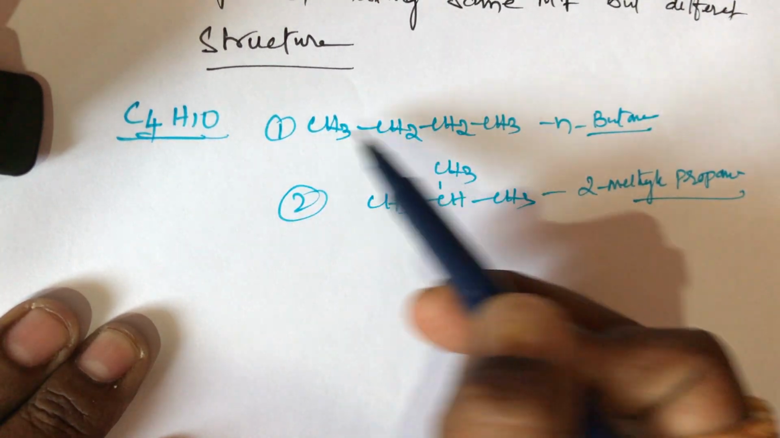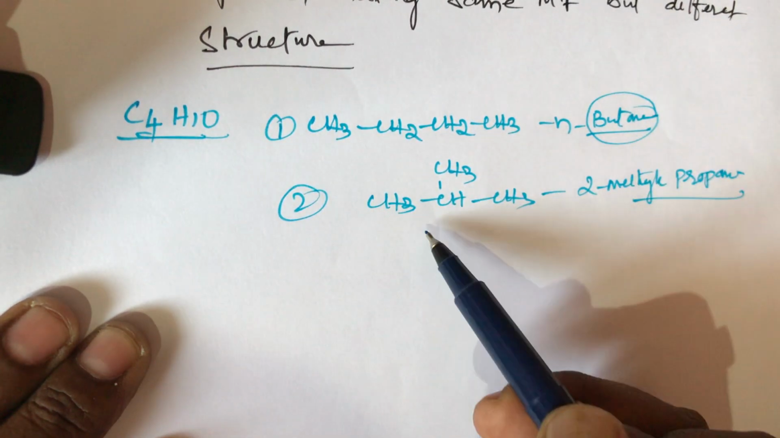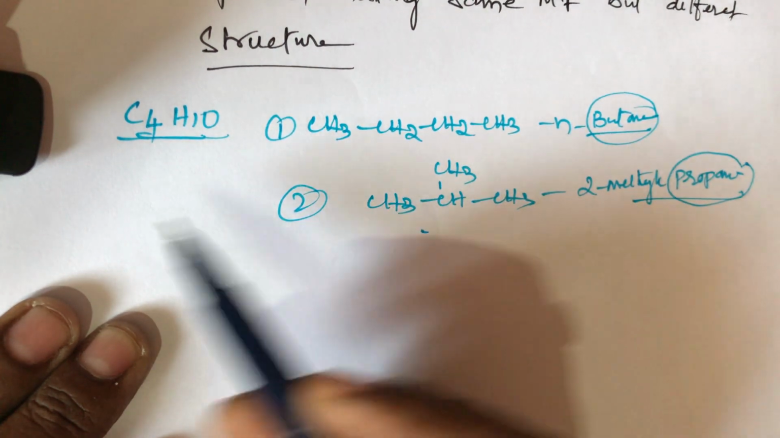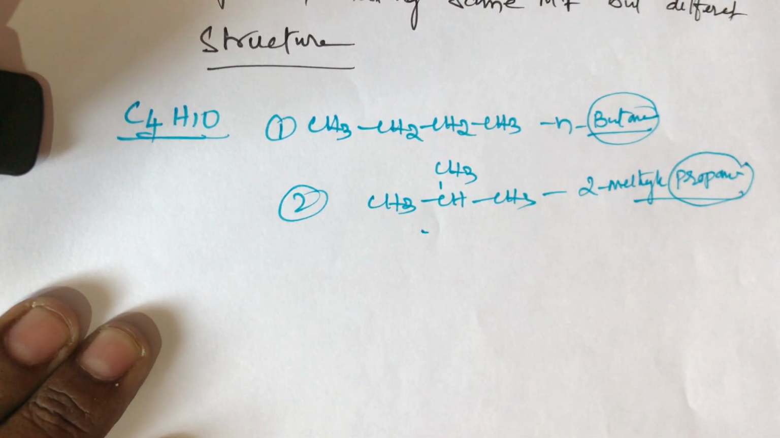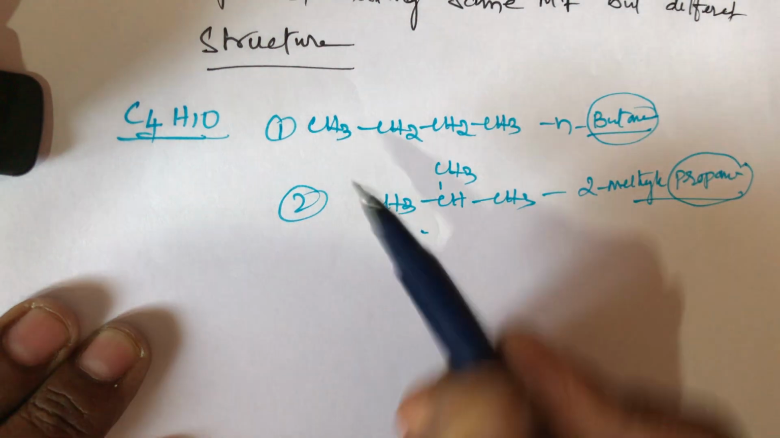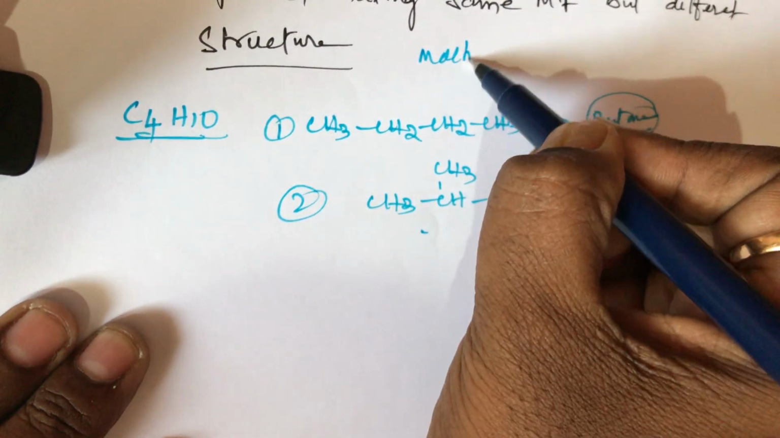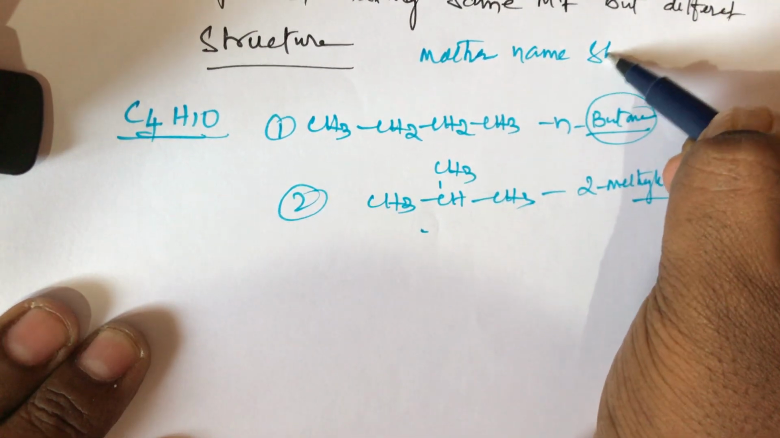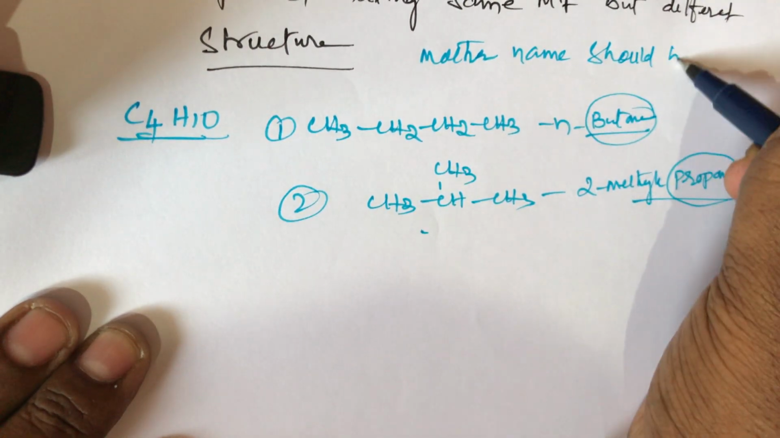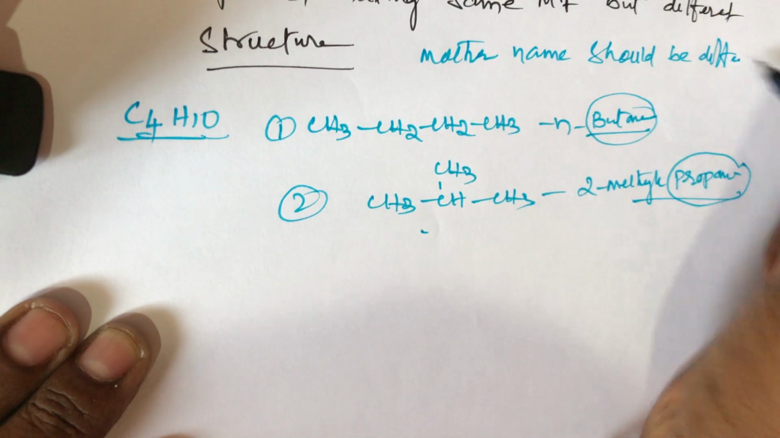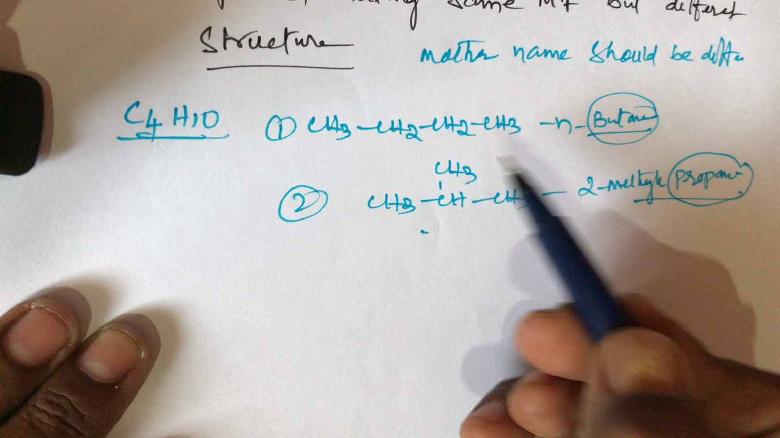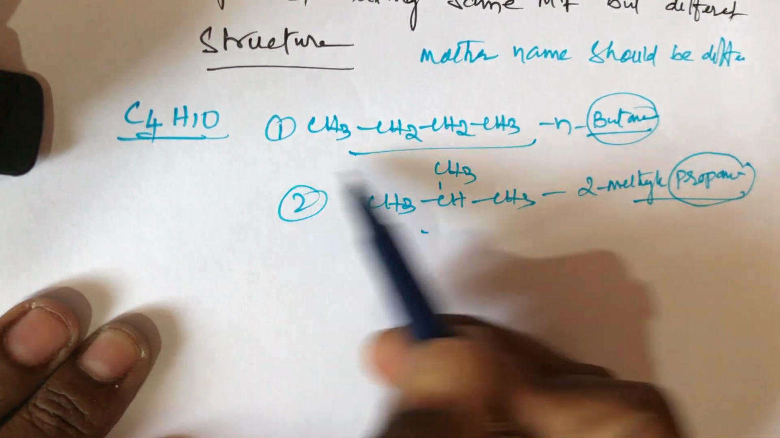Here the parent name is n-butane. In the second structure the parent name is propane. So what I said: in chain isomers the mother name should be different. As a simple trick, students, the mother name should be different, compulsory. That is called a chain isomer, and that compound exhibits chain isomerism.